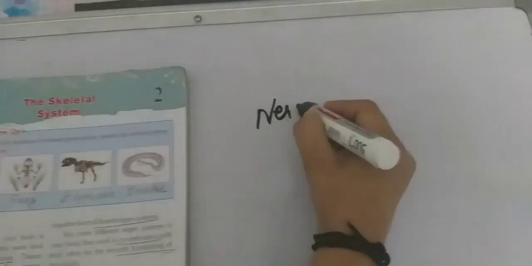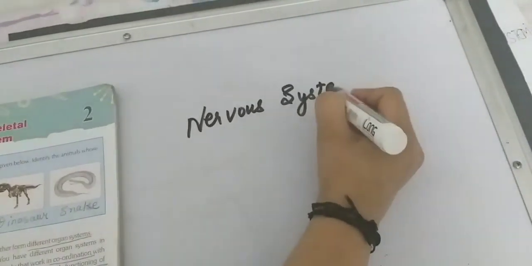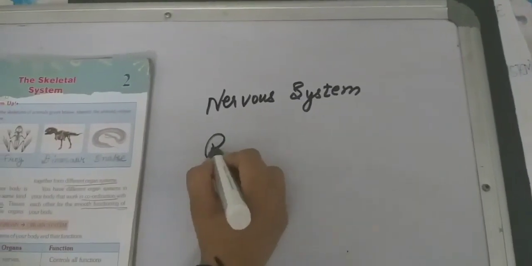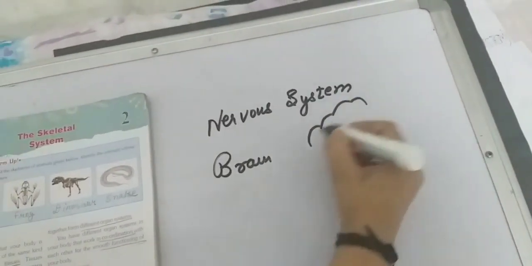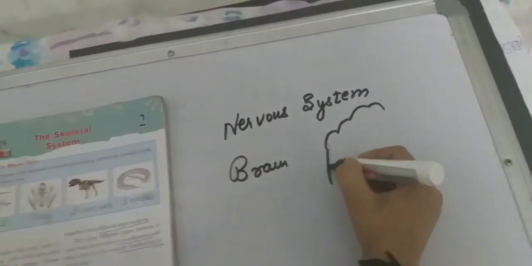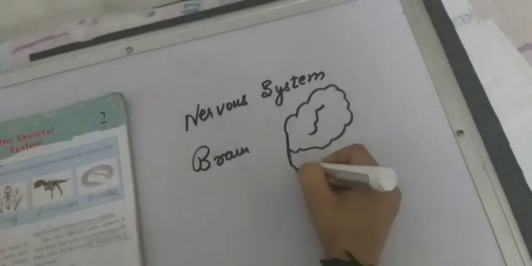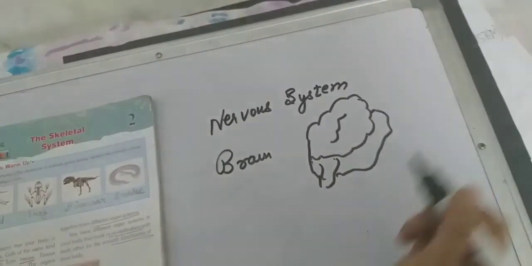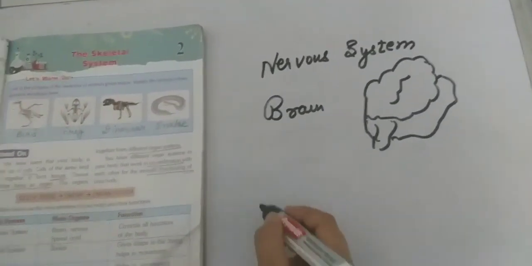Which system is it? Nervous system. And the main organ? Brain. The diagram is like this. It controls all the activities of our body.